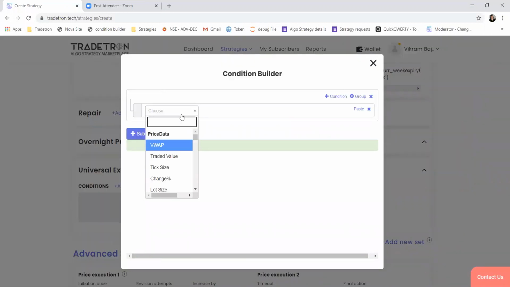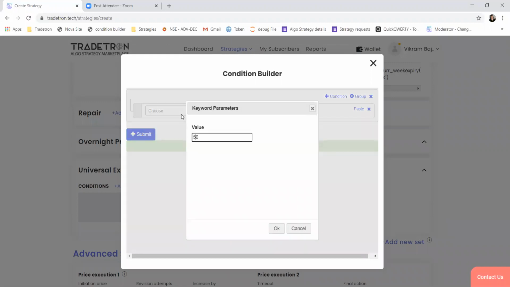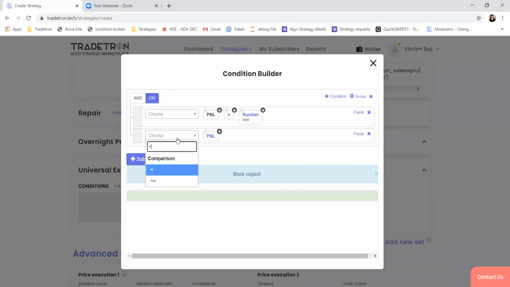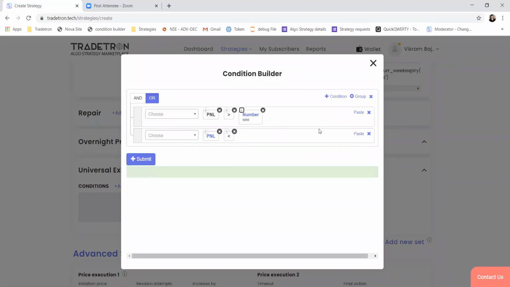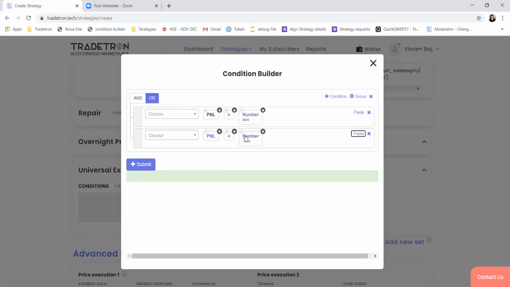And exit we can keep based on PNL. So if PNL goes above a certain number, let's say 5,000, then we'll exit. Or if PNL goes below a certain number, let's say minus 3,500, so this becomes my stop loss.